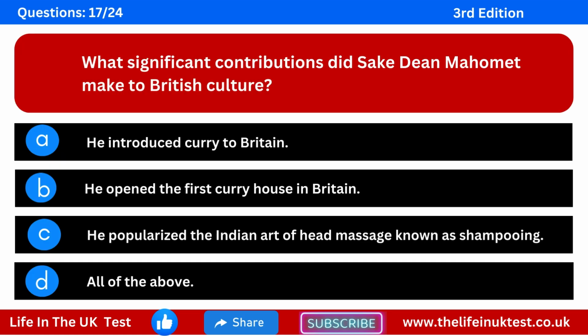Question 17. What significant contributions did Sheikh Deen Mohammed make to British culture? Option A, he introduced curry to Britain. Option B, he opened the first curry house in Britain. Option C, he popularised the Indian art of head massage known as shampooing. Option D, all of the above.